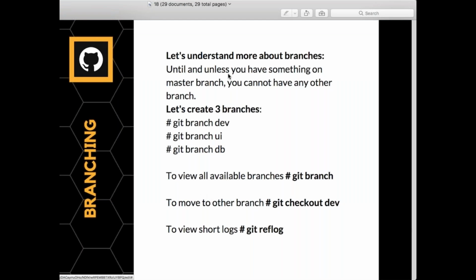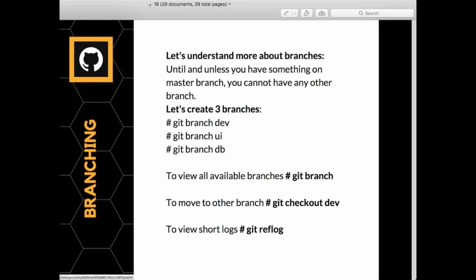Very simple. You see, until and unless you have something on the master branch, you cannot have any other branch. That's the reason why I told you, right? You should have at least one particular file to branch out from there. At least you need to have that original code base, at least one file in your master branch. So once you have that, you can create branches. Now you see, I'm creating dev UI DB. So let's go back to my original project.